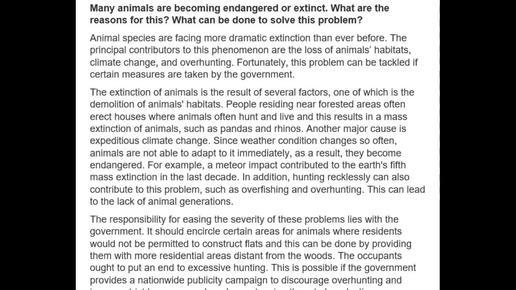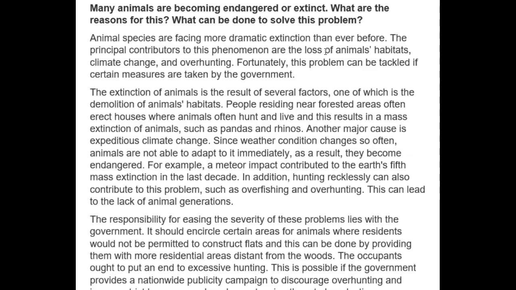Okay, I like this, especially the last two sentences. I thought there was something a little awkward about this. They're facing more dramatic extinction. I'm not really sure about that as an expression. It didn't really feel particularly like natural English, partially because we don't really say dramatic extinction.